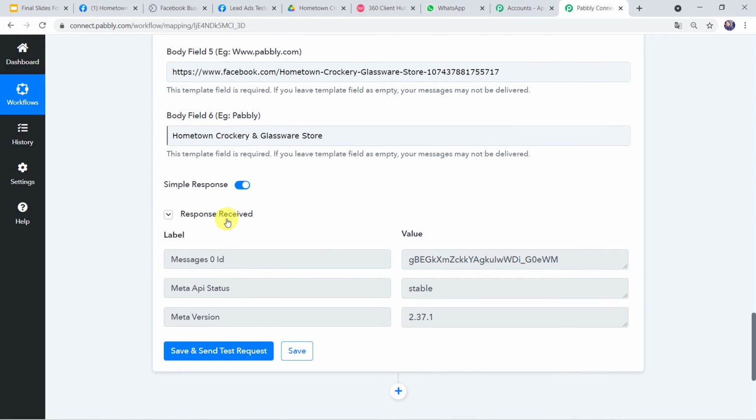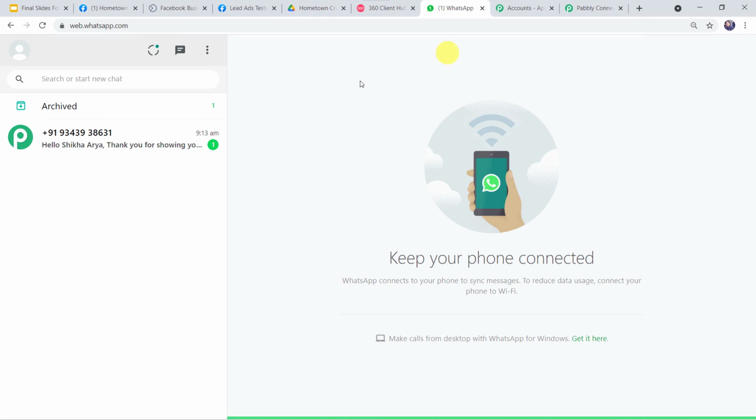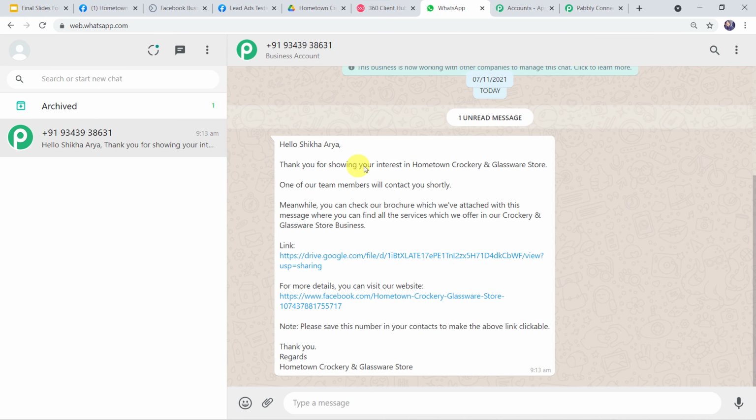And here we can see the responses received. So let us check the WhatsApp number of the customer. And here we can find the new message. Hello Shikha Arya, thank you for showing your interest in Hometown Crockery and Glassware Store. One of our team members will contact you shortly. So the same message that we have created in the template is displayed over here.